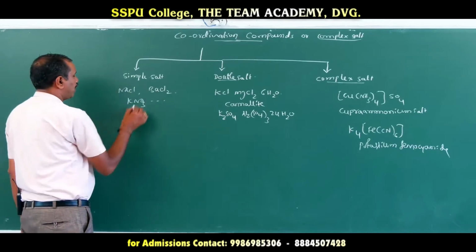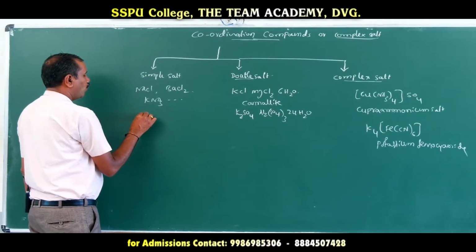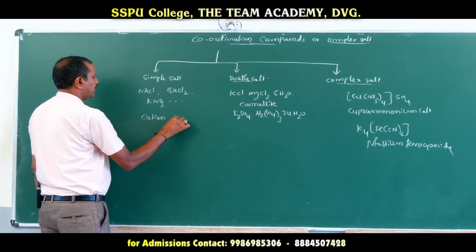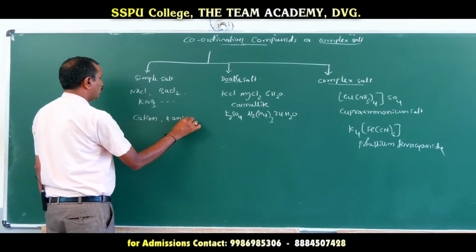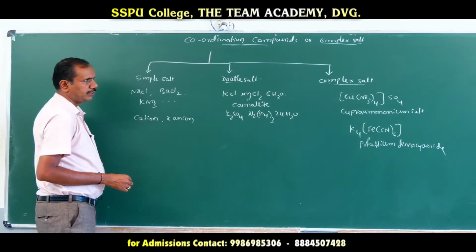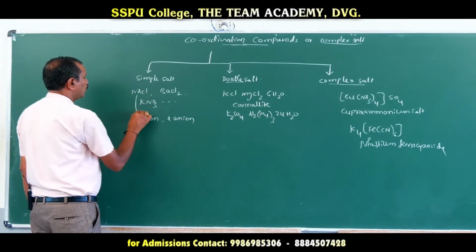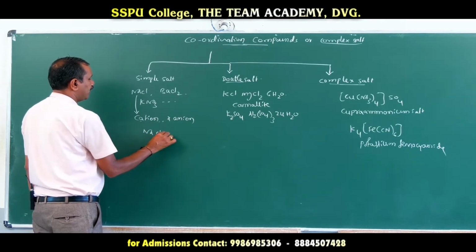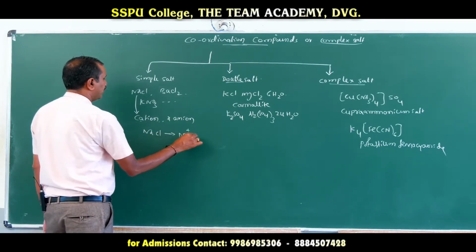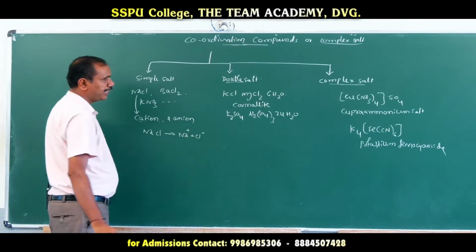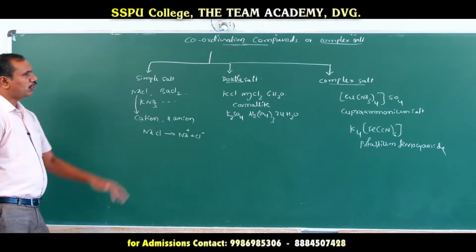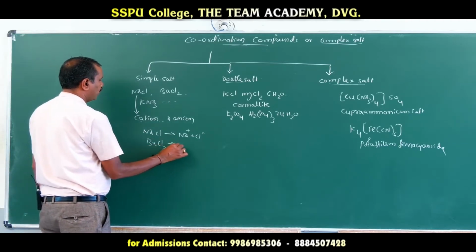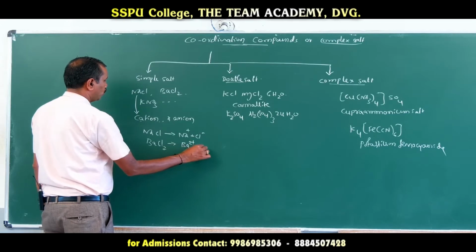So, what are simple salts? Those salts which are made up of only one cation and one anion are called simple salts, or those salts which dissociate to form one cation and one anion. Example, NaCl can dissociate to form Na+ and Cl- in aqueous medium, or BaCl2 can dissociate to form Ba2+ and 2Cl-.